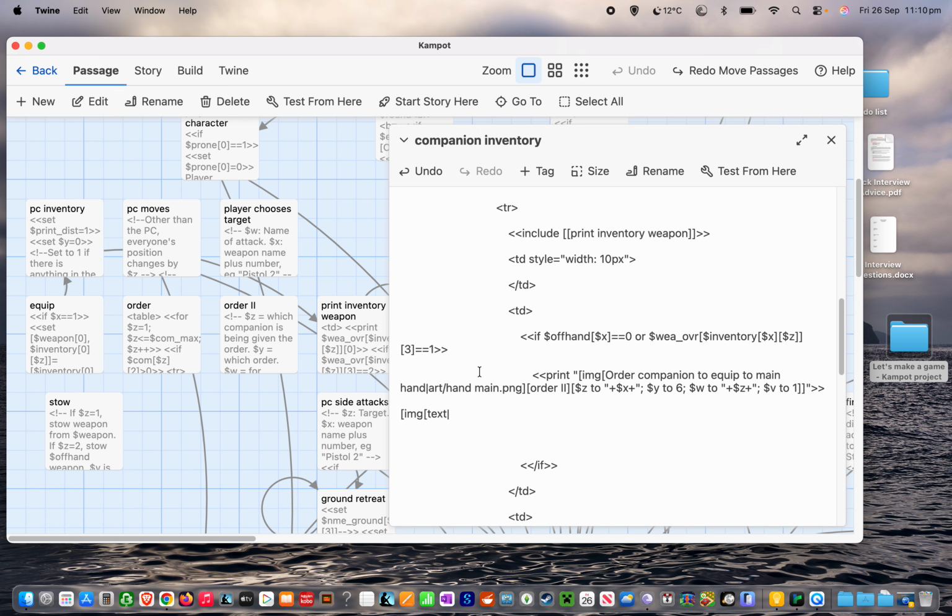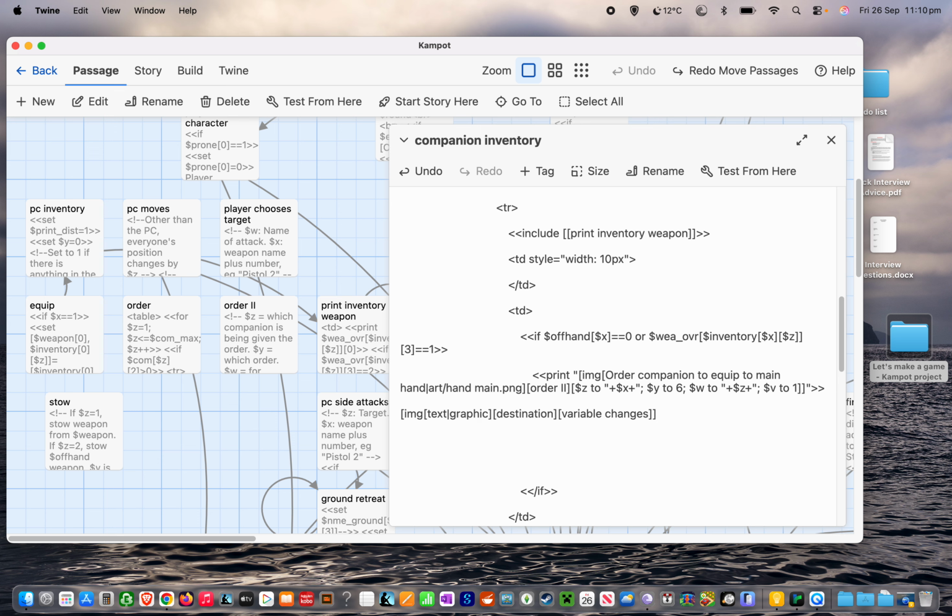Then we have the location and name of the graphic, which in this case is art/hand space main.png. Then we have an end square bracket and a start square bracket. We have the destination, where we go when this button or picture is clicked, which in this case is order space capital I, or order to. Then we have yet another square bracket, and we have the changes to the variables that are made, and then we close it off with two end square brackets.